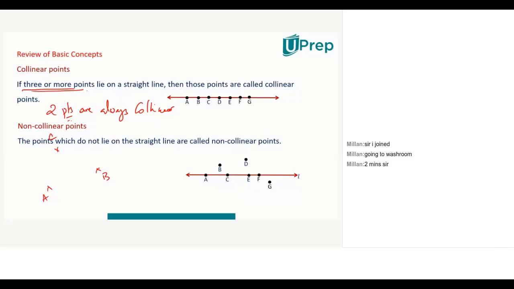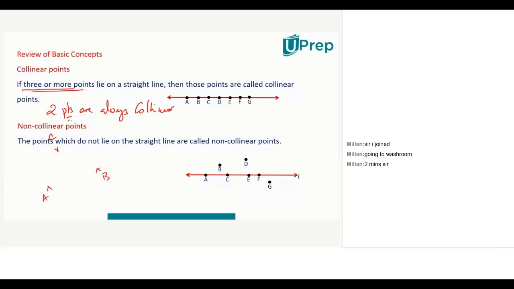Sir, I got confused between collinear and coplanar. Collinear is on a line, and coplanar is on a plane. Yes, sir. So collinearity can be spoken of provided I have 3 or more points. Below that, I cannot talk about collinearity. Why? Because below 3 means 2 or 1 or 0 points.